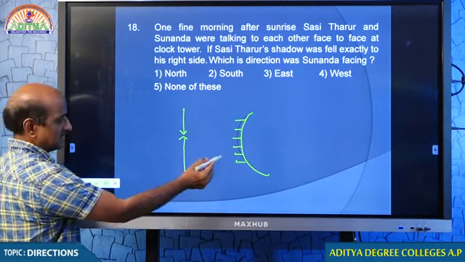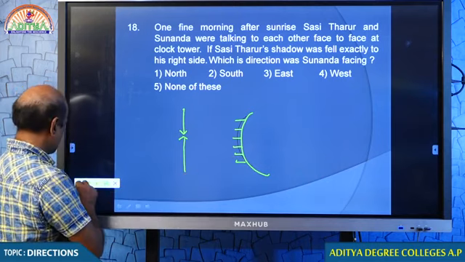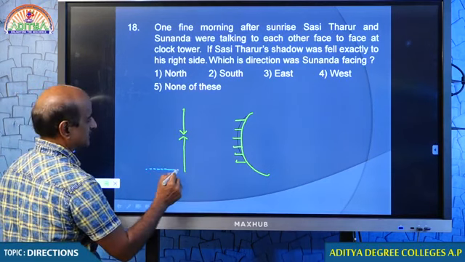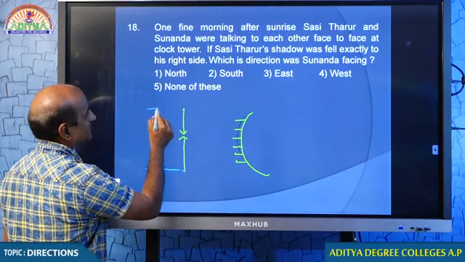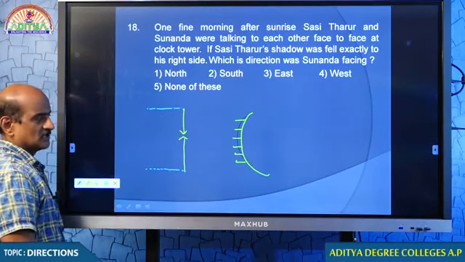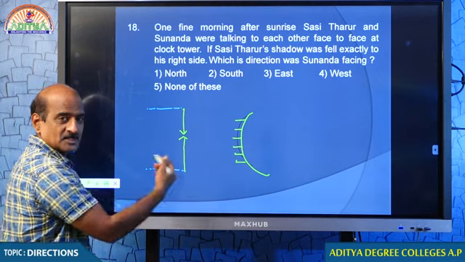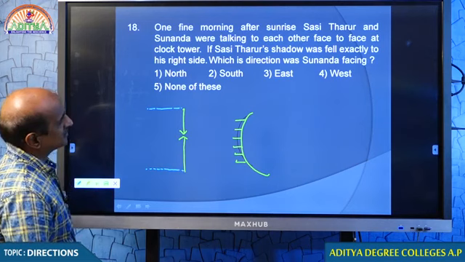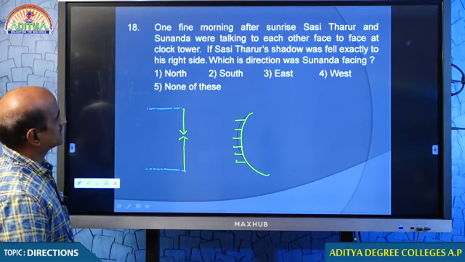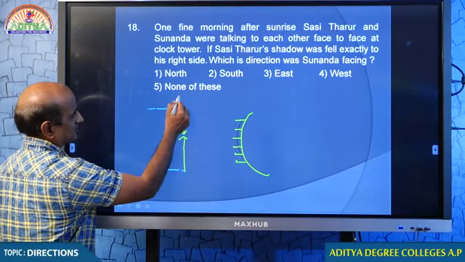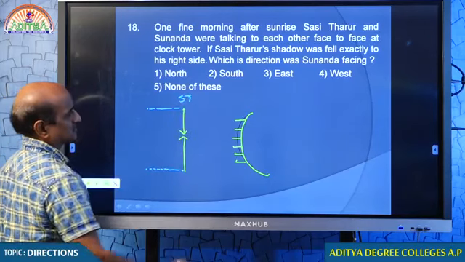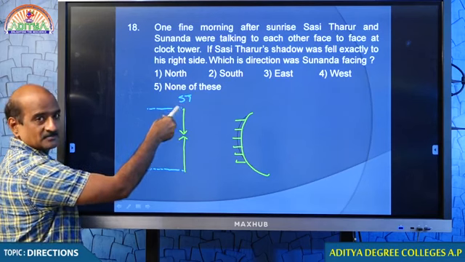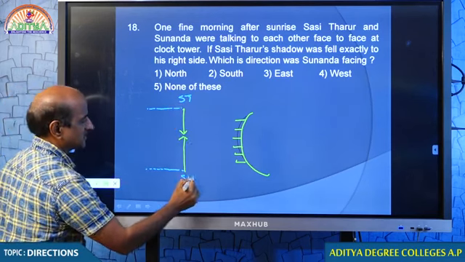Students, when sun is in the east, we can clearly see that they see their shadows over here. What do you think? They see their shadows here, because sun is over there, no? Their shadows will be over here. Shashi Tharoor's shadow fell exactly to his right side. Therefore this must be Shashi Tharoor, because his shadow will be on his right side, and she must be Sunanda.